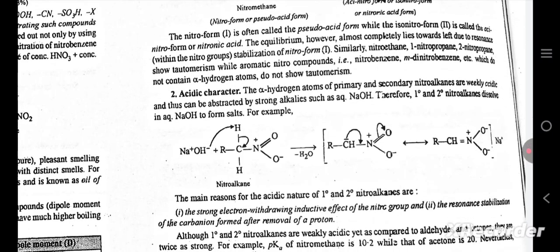The nitro form first is often called the pseudo-acid form, while the isonitro form second is called the acinitro form or nitronic acid. The equilibrium, however, almost completely lies towards the left due to resonance stabilization of the nitro form. Similarly, nitroethane, 1-nitropropane, and 2-nitropropane show tautomerism, while aromatic nitro compounds, that is nitrobenzene, meta-dinitrobenzene, etc., which do not contain alpha hydrogen atoms, do not show tautomerism.